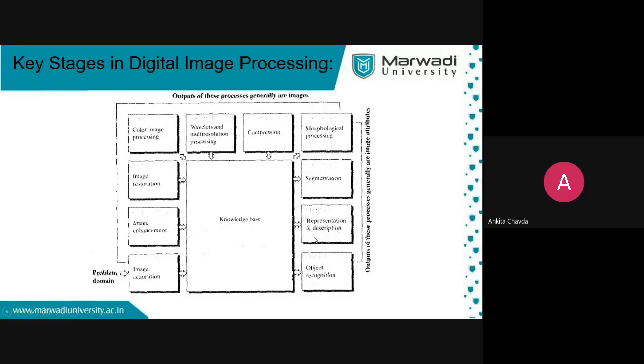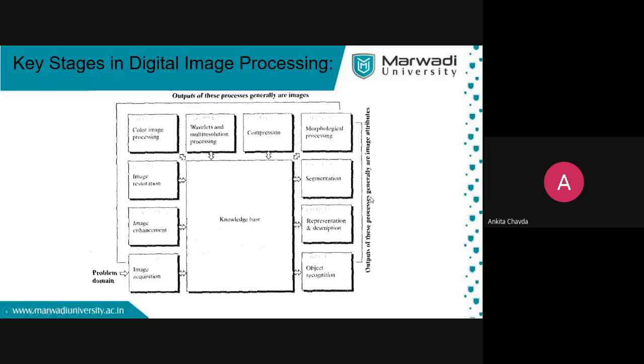You will represent and describe the object details, and based on that, the object will be recognized. That is object recognition. So here you can see it will go from this to this. The output of this process is generally images. Here you give an image as input and get almost an image as output. Morphological is the one that is included in this also and in this also. So it depends on what you want.